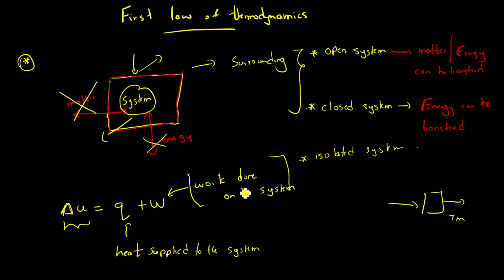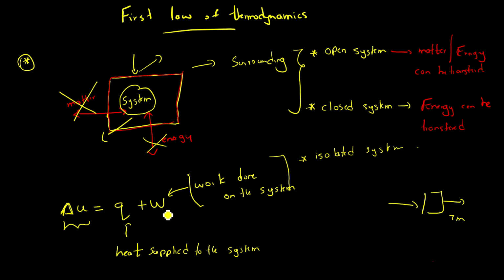If your situation is such that the system is the one doing the work, then this W is negative. Right, the complete opposite. This W is negative when the system is doing the work. We have introduced this W term as work done on the system, so it's basically positive if someone is doing the work on the system.